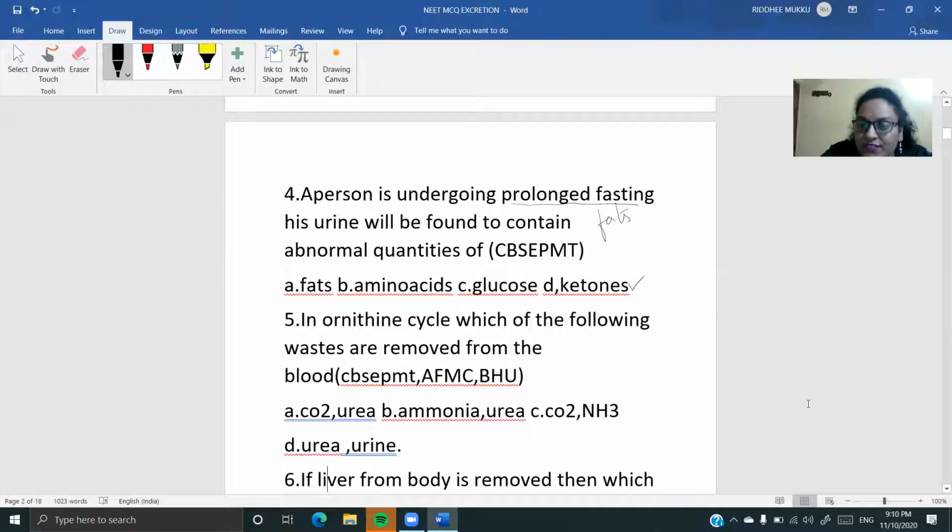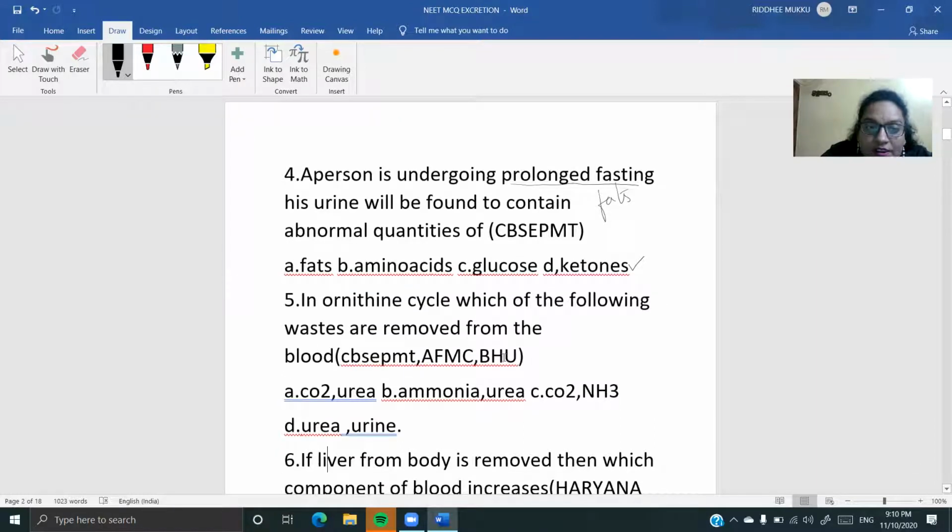Okay, now the next question, children, let us see this next question. What is this? It is the ornithine cycle. What is this ornithine cycle? Urea cycle. Which of the following wastes are removed from the body? This question was asked in the CBSE PMT, AFMC, and Banaras Hindu University examinations also. In the ornithine cycle, which of the following wastes are removed from the body?